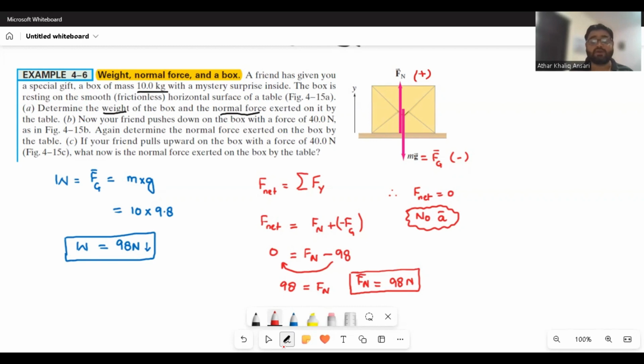Okay, now I will move to the second situation, that this box of your friend is now pulled by a force of 40 Newton. Sorry, no, pushed downward. So someone is applying a pushing force on it.